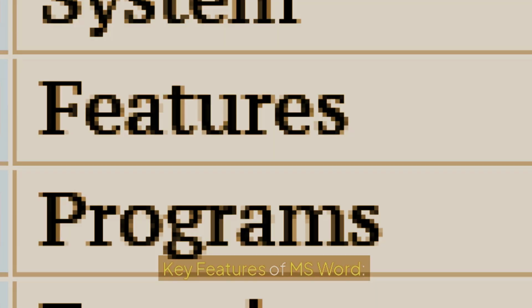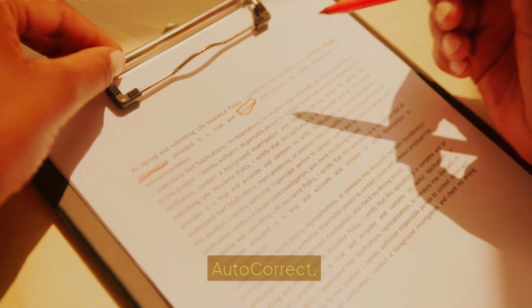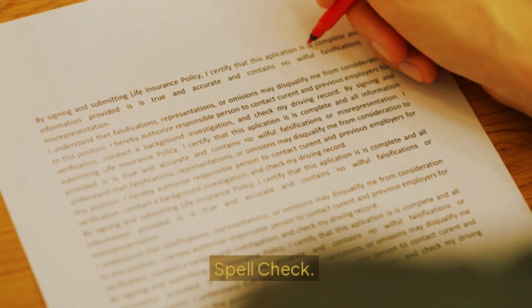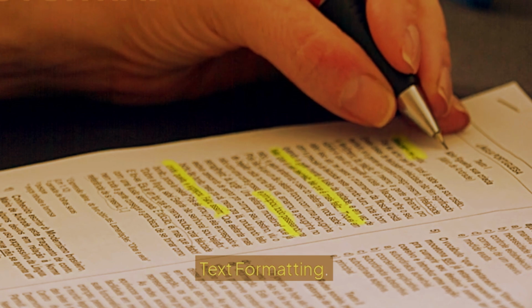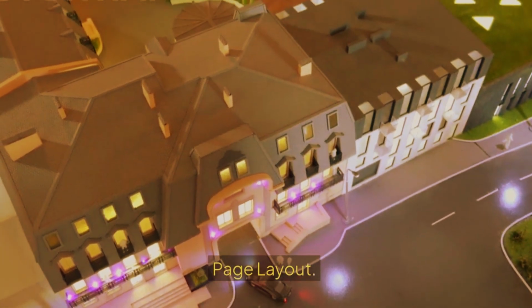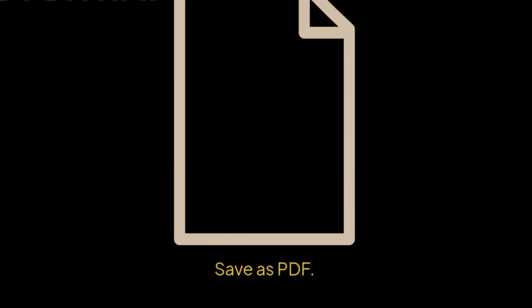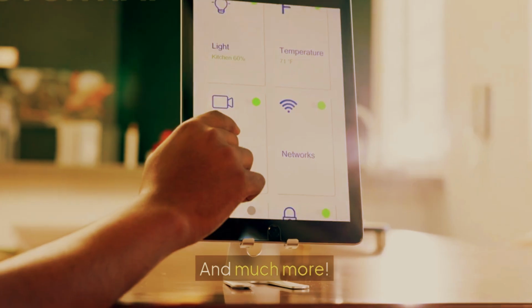Key features of MS Word: autocorrect, spell check, text formatting, insert pictures, tables, charts, page layout, mail merge, save as PDF, and much more.